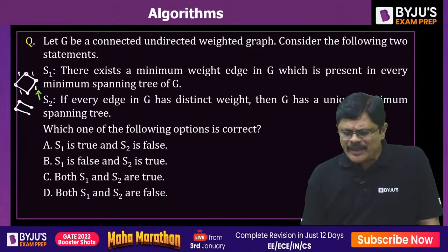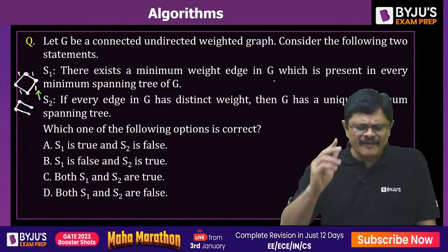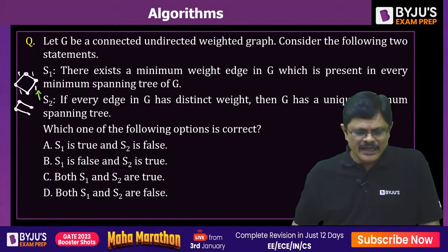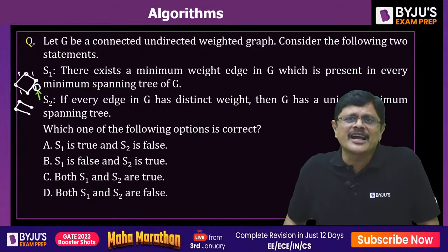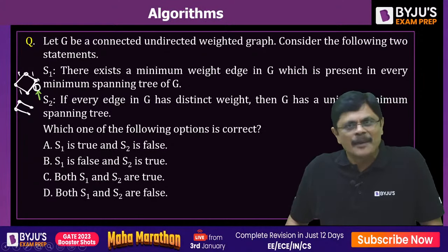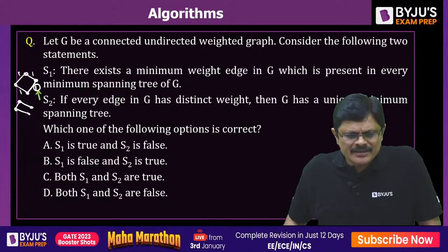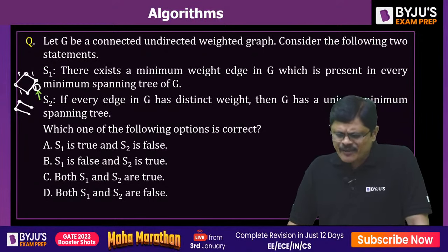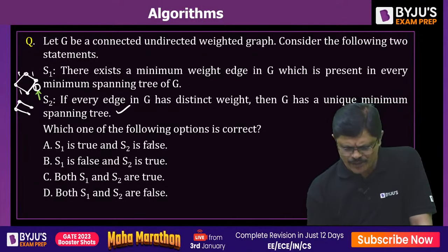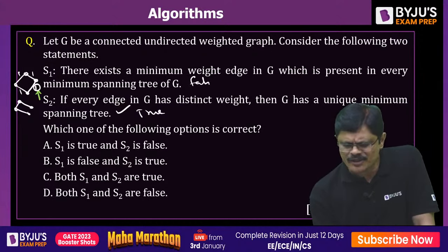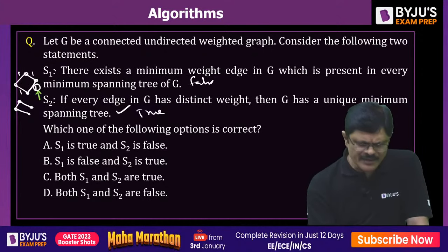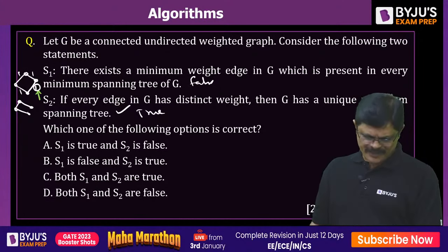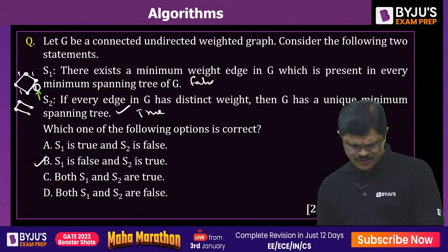It says there exists a minimal weight edge in G which is present in every minimal spanning tree, and I showed that that is wrong. It is not present in every minimal weight spanning tree. I showed it, so that is wrong. Whatever may be the reason. Second statement: if every edge in G has distinct weight, that we have already seen. So S2 is true, whereas S1 is false because of this. This type of statement they regularly ask about spanning trees, my dear friends. S1 is false, S2 is true.